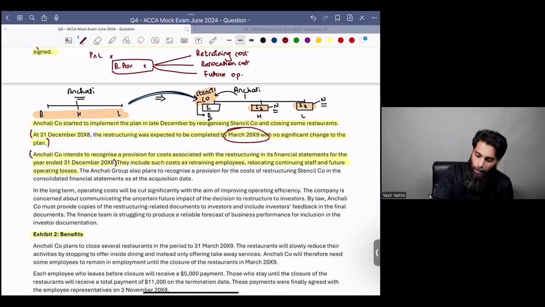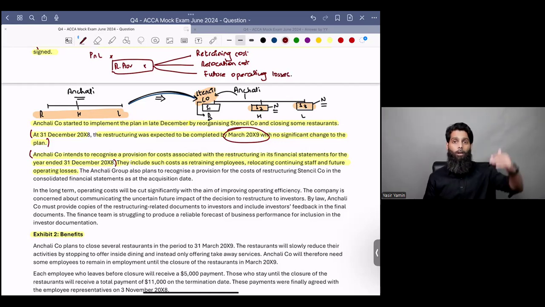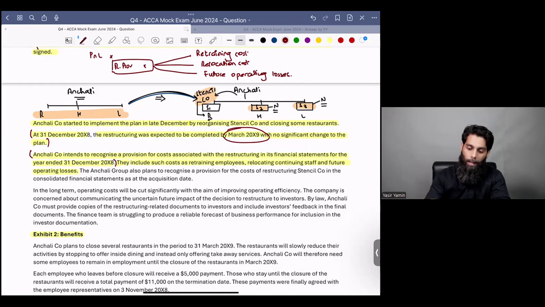Obviously, you will be closing down some of the restaurants, and that will bring you future operating losses while you're closing down the business. When you're scaling down your business, you won't be able to recover all of the fixed costs that you have to operate a restaurant. So they are going to make a provision for future operating losses as well.